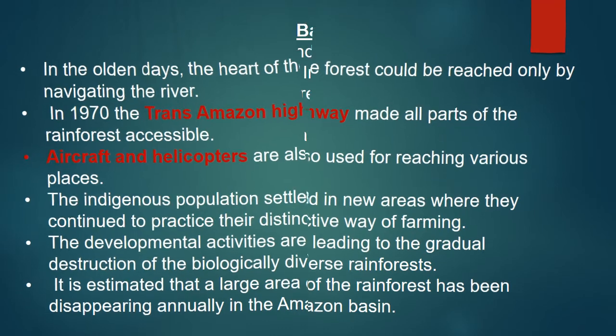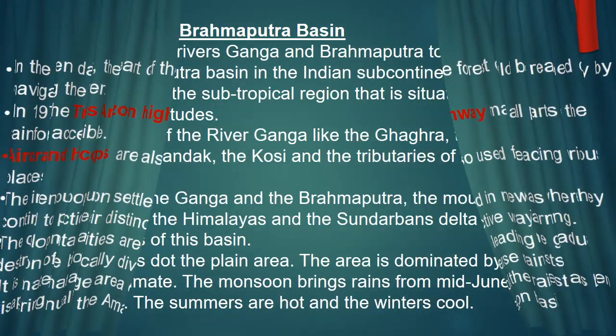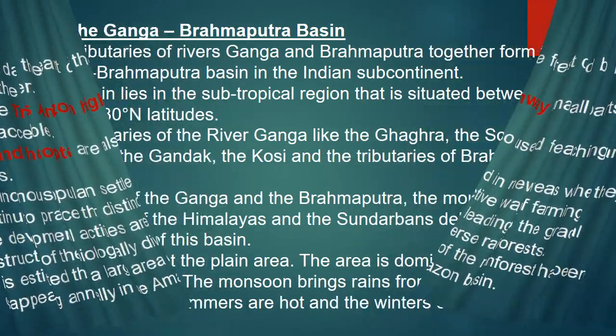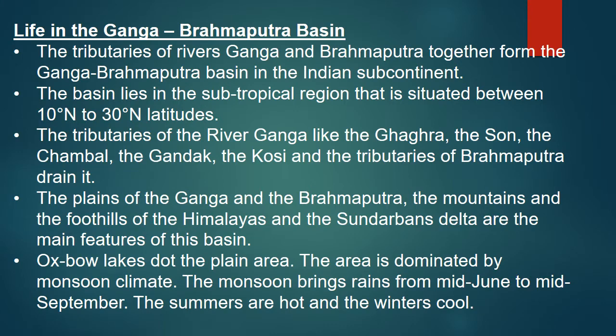So that's all about the Amazon basin. First we have seen where the Amazon basin is, then we have seen the climate, then the flora and fauna there, then the people, occupation, houses, and last we have seen the transport facilities and what the current situation is. Okay. So that's all about life in the Amazon basin.